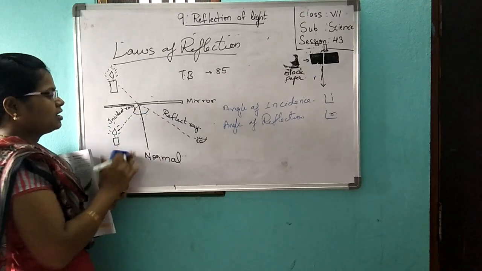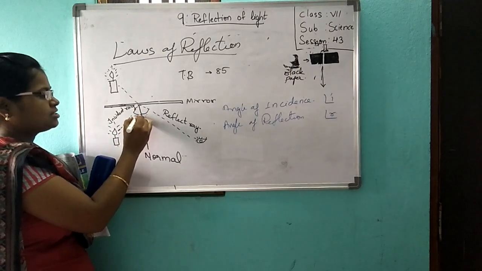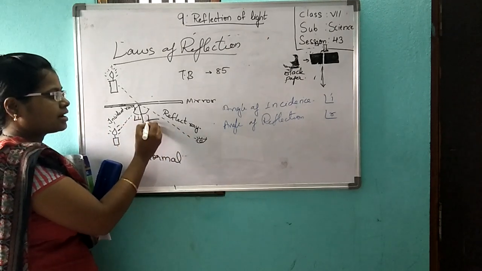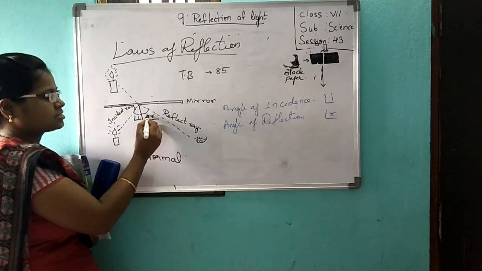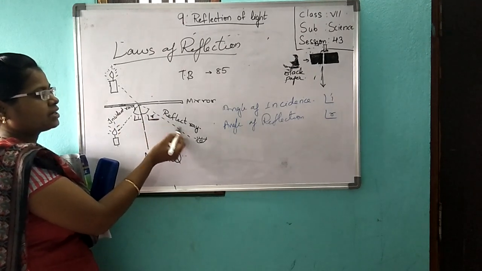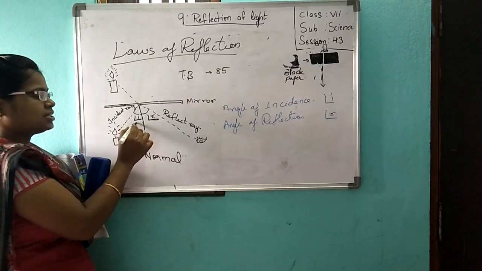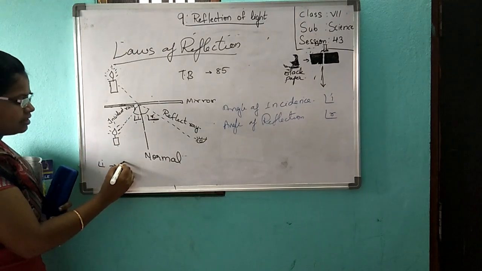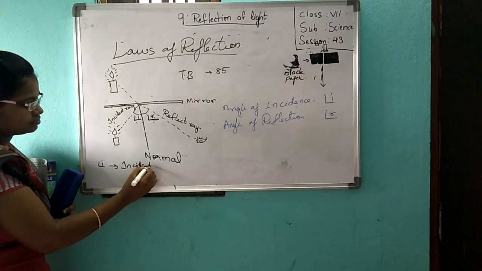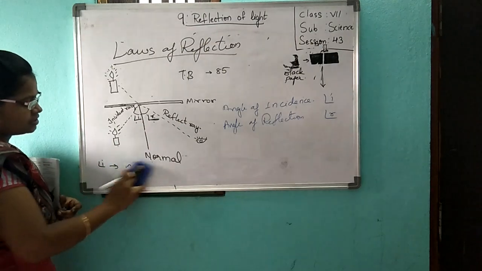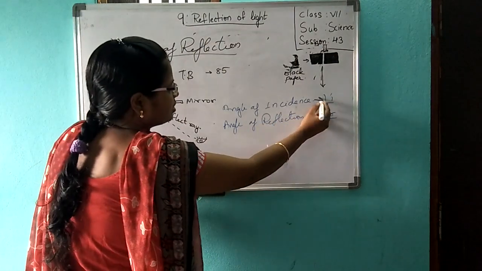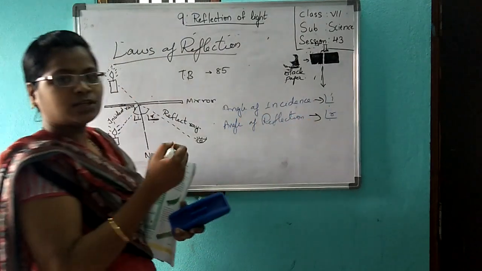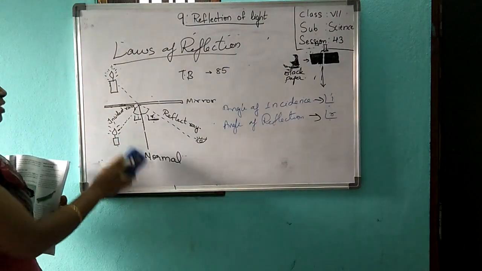I will write in shortcut. This is angle. The angle symbol is like this. Incident, I as shortcut. And this is the reflected ray, so I will write angle, and in that I will write R. This is the angle symbol. Shortcut of reflected ray, I am writing R. So this is the incident angle and this is the reflected angle. Angle of incidence, you have to write like this. Angle of reflection you can write like this. Okay, shortcut.